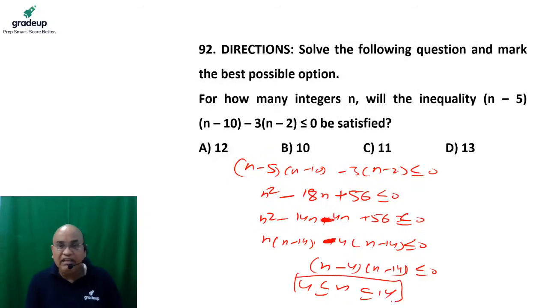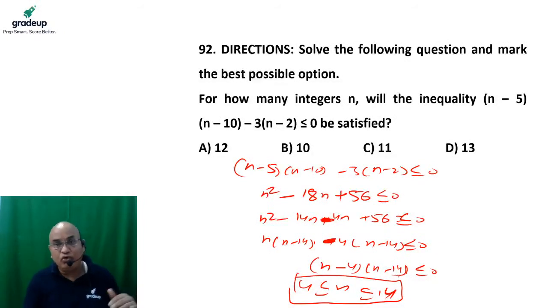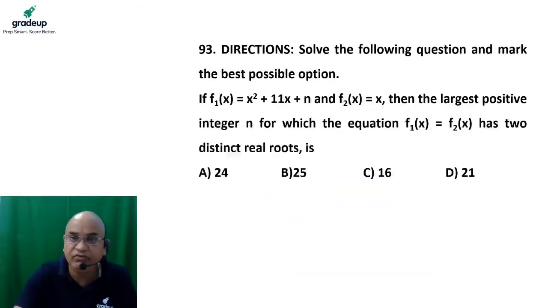So the value of n will be greater than or equal to 4, and at maximum it will go up to 14. So how many values can n hold from 4 to 14? Total 11 values n can hold. So the correct answer of this question is C, because the question is about integers. 4 is an integer and 14 is also an integer, and both are inclusive. So the total number of solutions are 11. Very simple question.